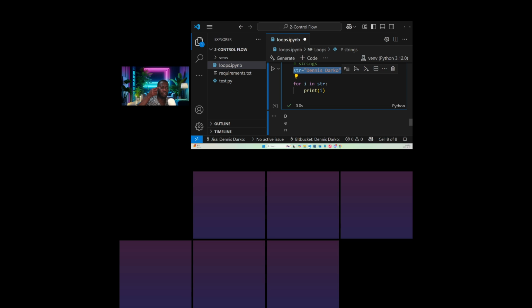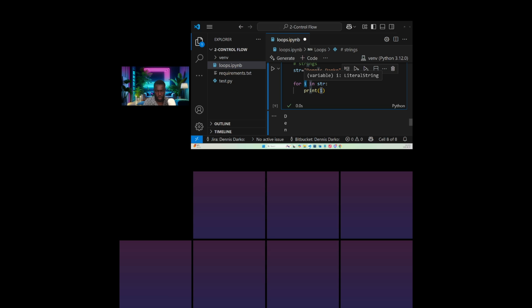But for now, we want to iterate over each, and in the process of iterating over each, we want to be printing out each value. That is why we have a temporary variable here. It could be any name. It could be, let's say, Ike. So for Ike in string, let's see, it will be the same thing.